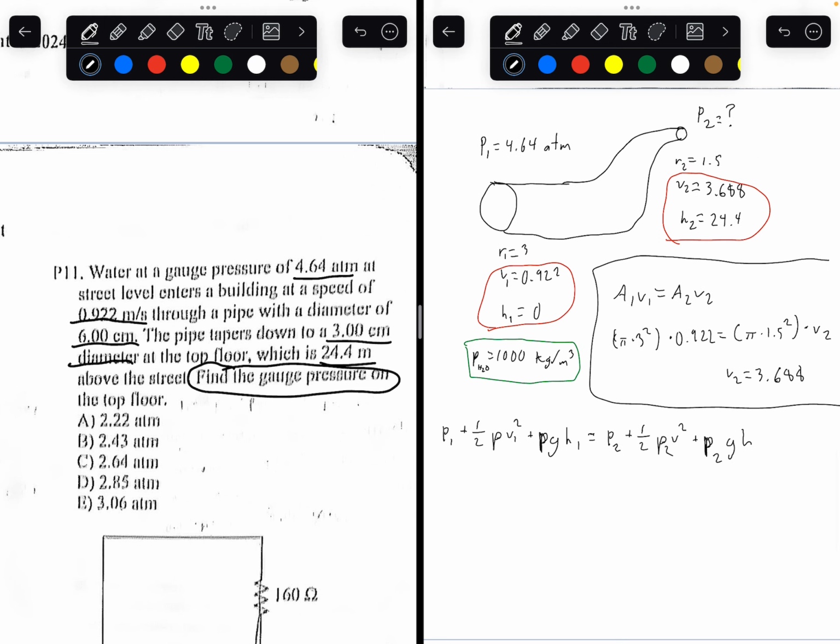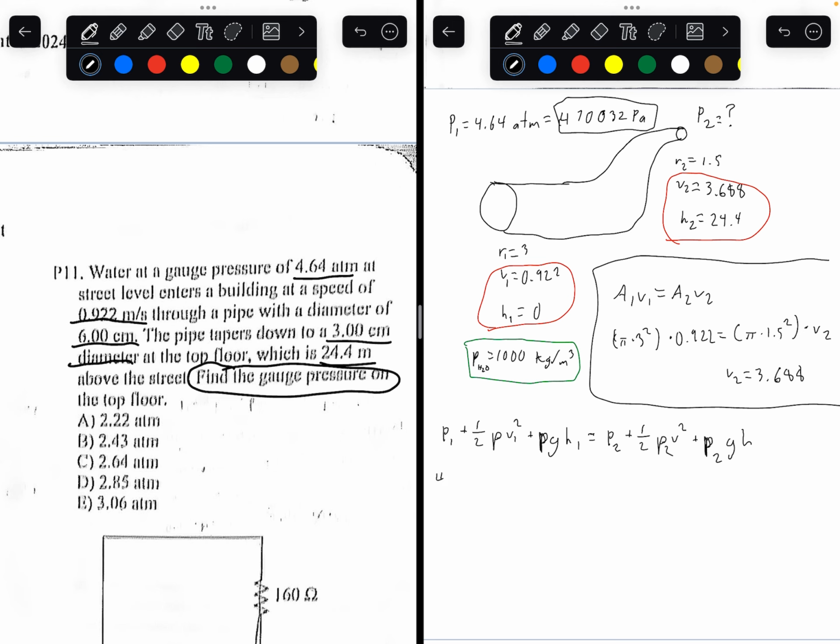So plugging everything in. What's the initial pressure on the left side? 4.64 atm. Remember, 1 atm is 101,300 pascals. So 4.64 times 101,300. That equals 470,032 pascals. That's the standard unit for pressure.